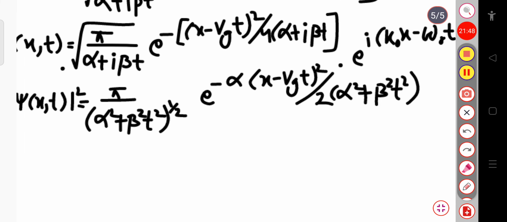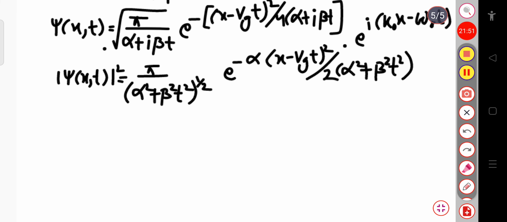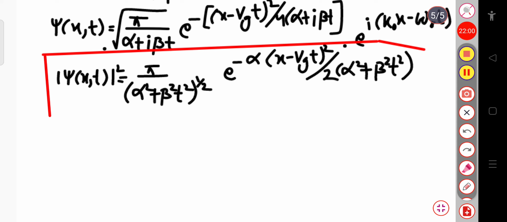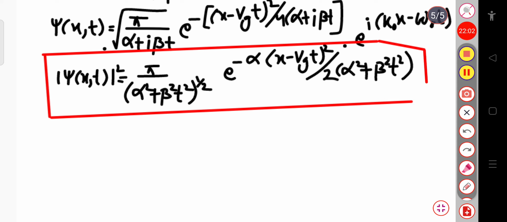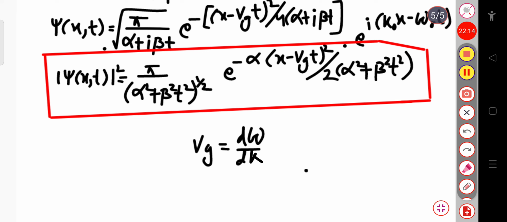Now we can see here this total expression is known as Gaussian distribution in the configuration space. So here we have considered that the group velocity Vg equal to d omega by dk. This is always true. It is the group velocity of the wave packet.